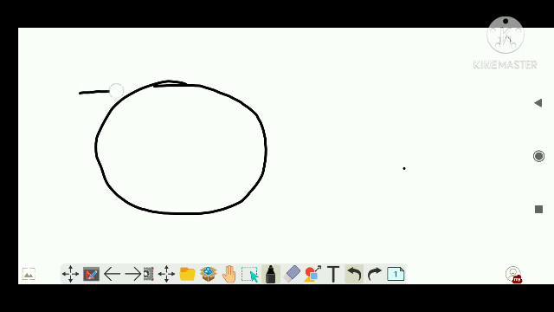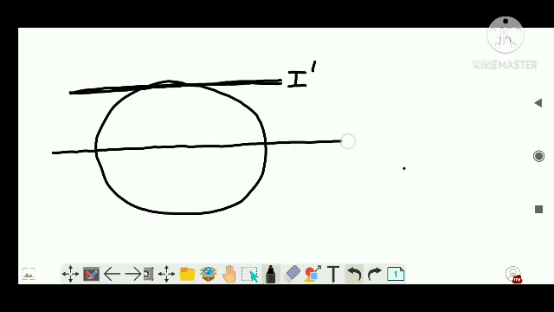Someone asks you, if this is the axis, I want to find the moment of inertia when the ring is rotating about this axis. That is, when the ring is going to rotate like this, you're asked what will be the moment of inertia. How would you do it? You know this is the diameter, right? And when the ring is rotating about its diameter, that is, it is going to flip like this, then I can write the moment of inertia I about the diameter is m r squared by 2, where r is the radius of the ring, right?